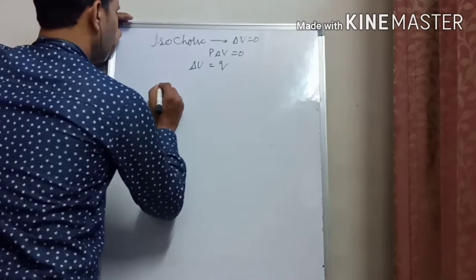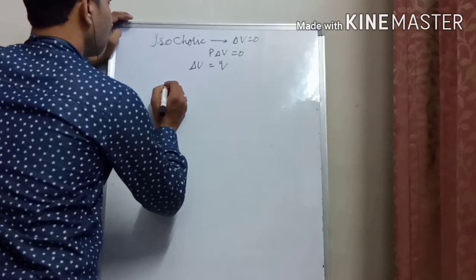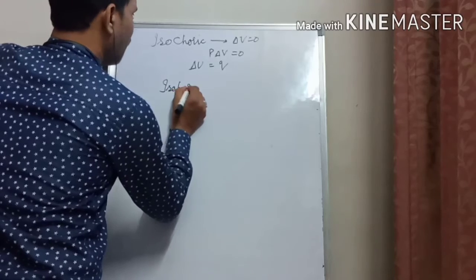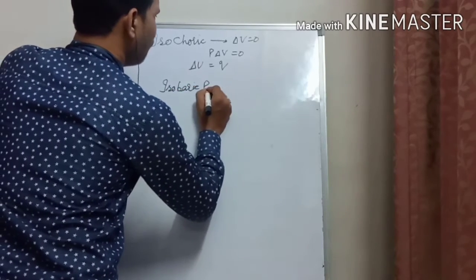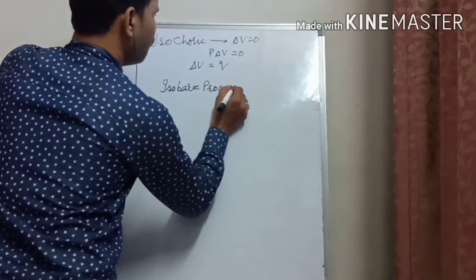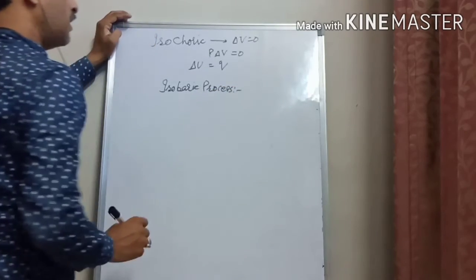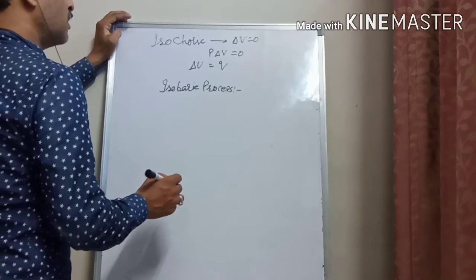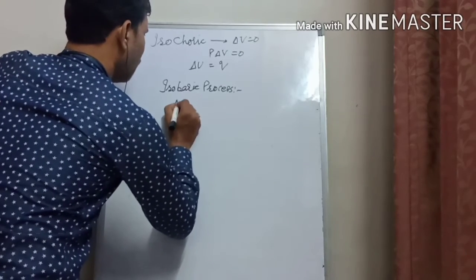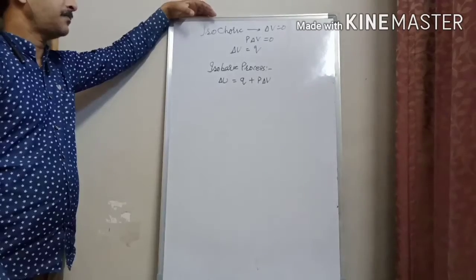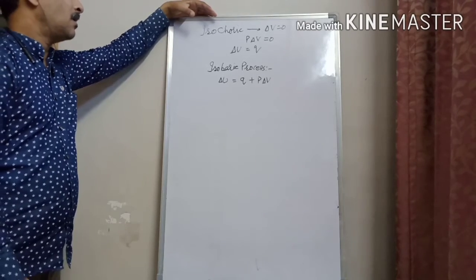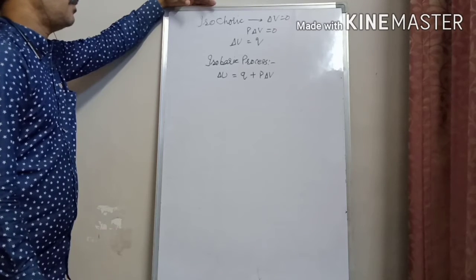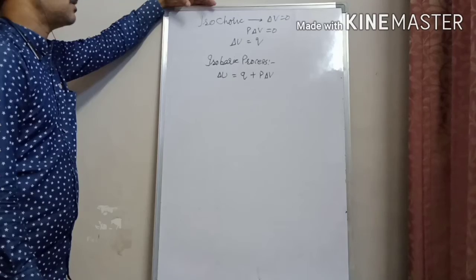In the same way, we can use the thermodynamic first law in the case of an isobaric process. In an isobaric process, students, keep in mind that heat is given to the system, and the system also does work. So we can write the statement: in the isobaric process, the internal energy change is equivalent to the sum of the heat given to the system and the work done on or by the system.